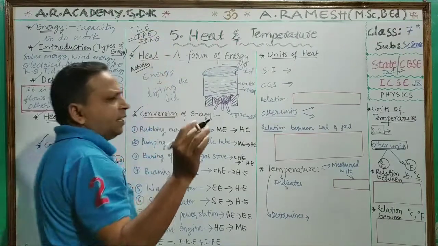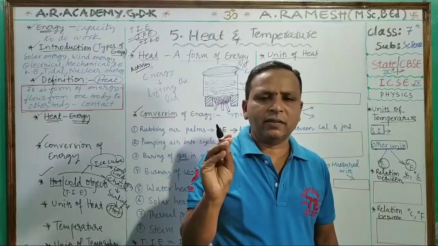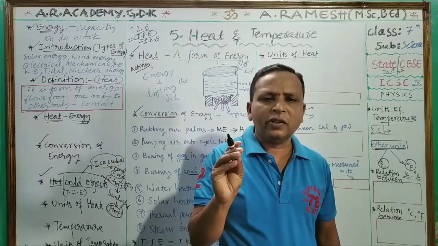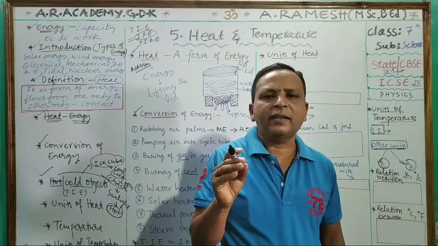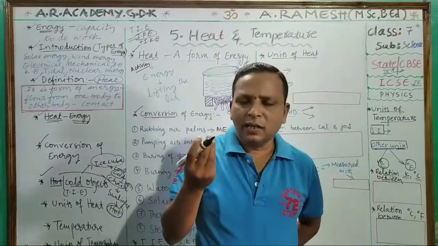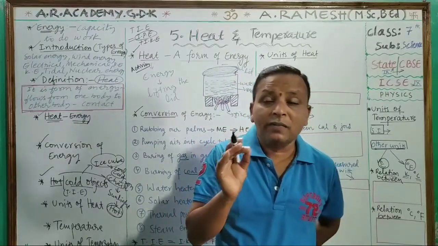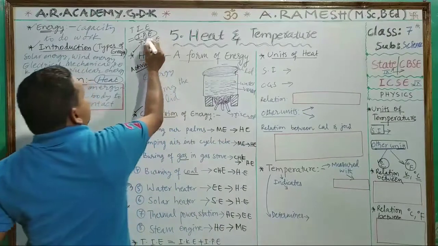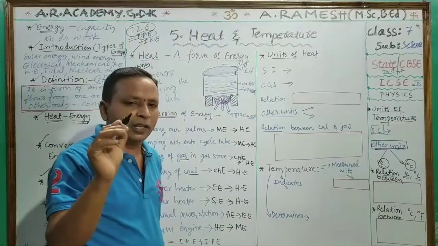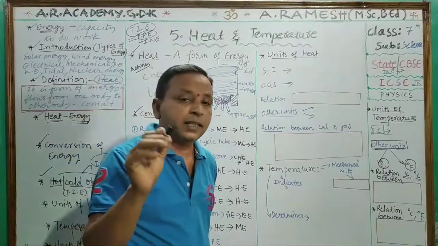Every solid, liquid or gas, anything you take, is considered as matter. Solids, liquids, gases contain molecules. Every molecule present in any matter has potential energy or kinetic energy. If every molecule is in motion, it has some kinetic energy. If it has only attractions, then it has potential energy. The sum of the internal potential energy and internal kinetic energy is called total internal energy. It is possessed by every body, every object. So if total internal energy is more, that is a hot body. If total internal energy is less, that is a cold body.